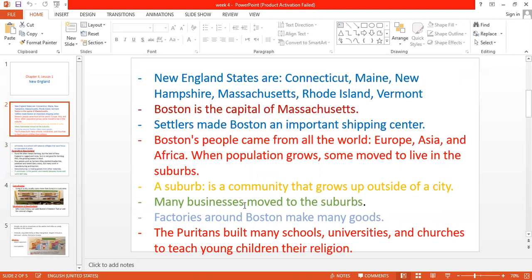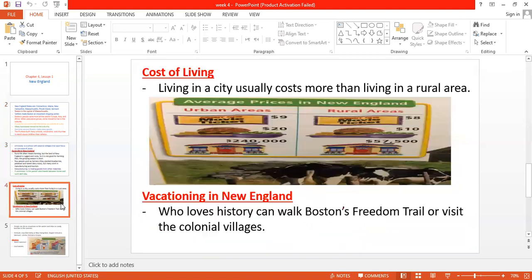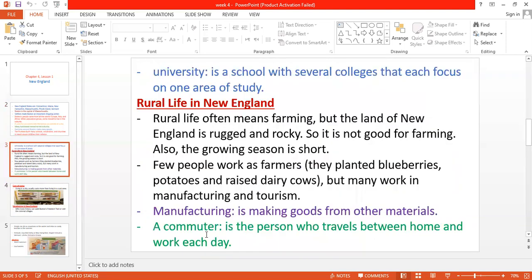For example, some of your families live in Port Said. Their homes or their houses are in Port Said. How do they go to their work, or where is their work? Their work is here, so they have to travel every day. Some of the students, for example, have schools there, so they have to travel every day to go to their schools. So if you travel to your work or to your job every day, you are a commuter. So a commuter is a person who travels between home and work.